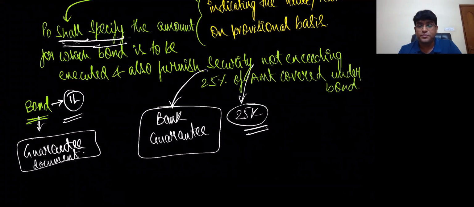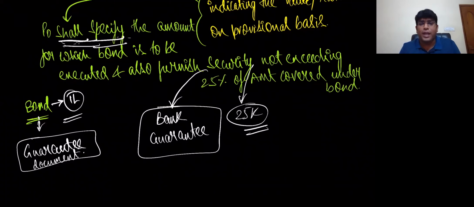Speak out. And bond value, who will decide, my dear friends? Proper officer will decide what is the bond value. And whenever you want provisional assessment, my dear friends, we will make an application and definitely you will tell, my dear friend, please execute the bond. Please execute the bond. For what value we will decide. And also give a security. And generally that security will be in the form of bank guarantee.